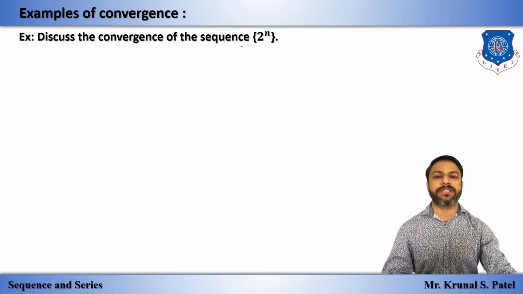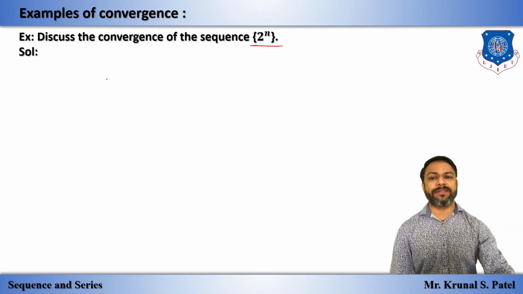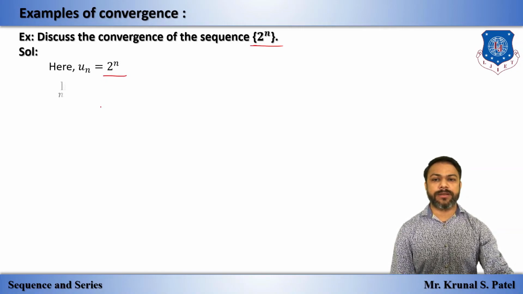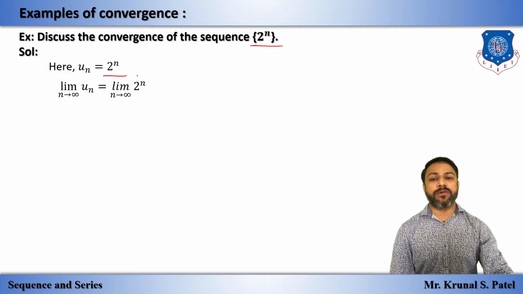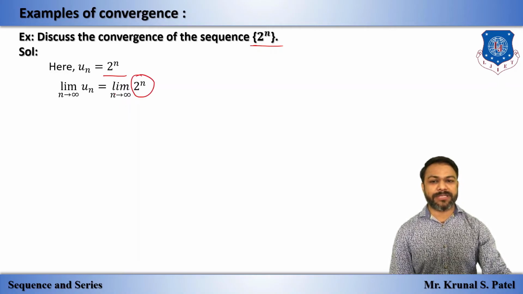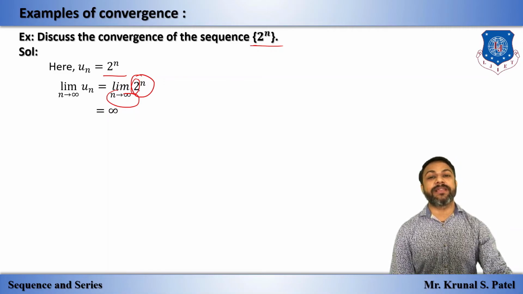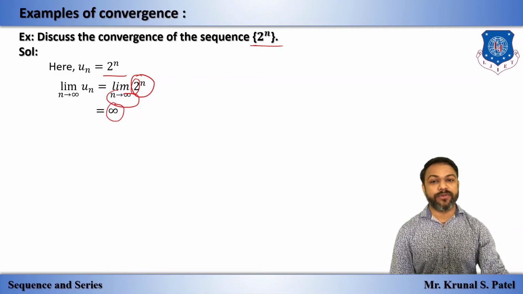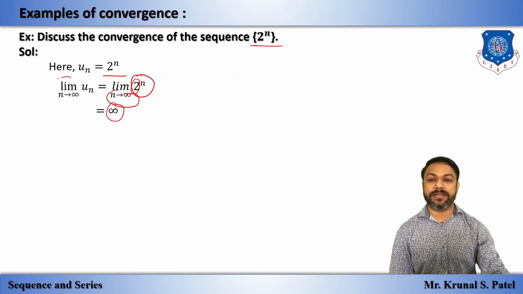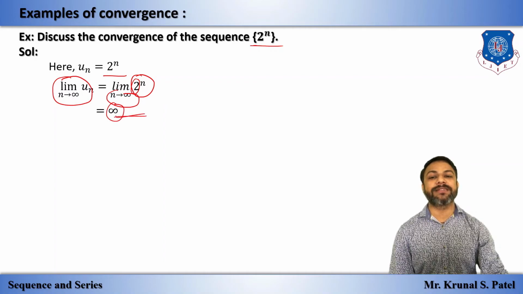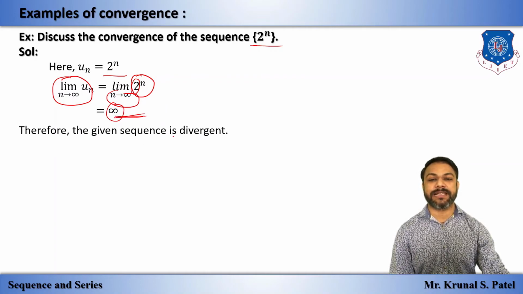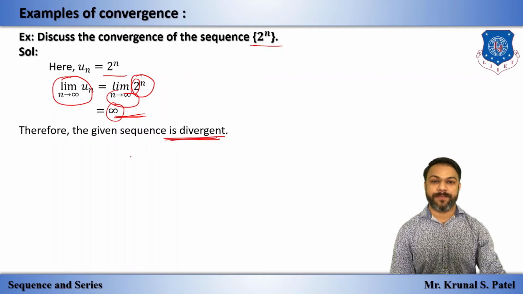Discuss the convergence of the sequence 2 raised to n. So let's start with un is 2 raised to n. Apply limit on both sides. Now this is simple, 2 raised to n. That means if we put n is equal to infinity, 2 raised to infinity, as I told, if mod x is greater than 1, the limit gives us infinity. And as we discussed, if limit n tends to infinity un is plus or minus infinite, then the given sequence is divergent.